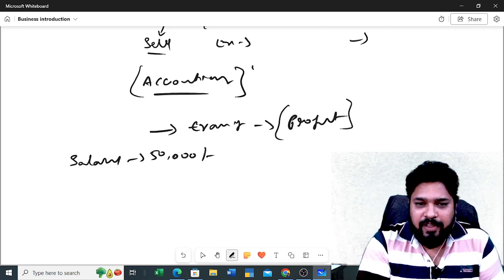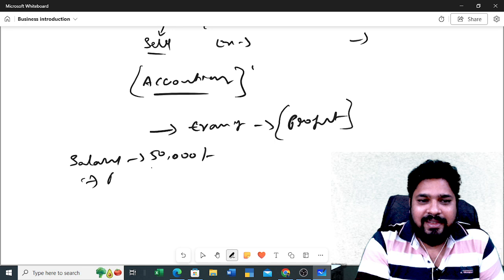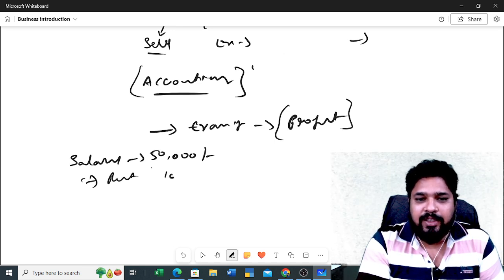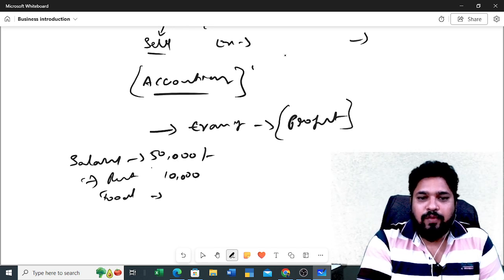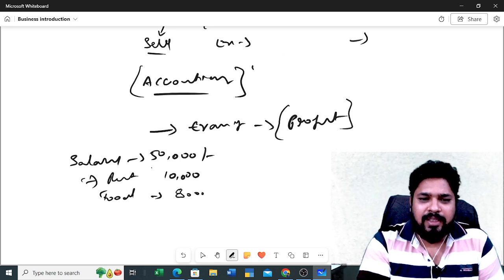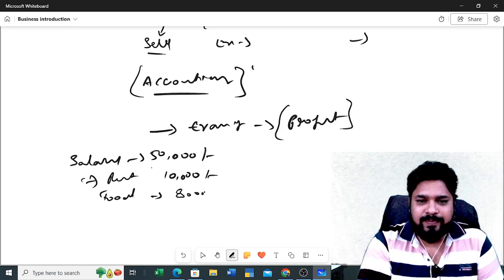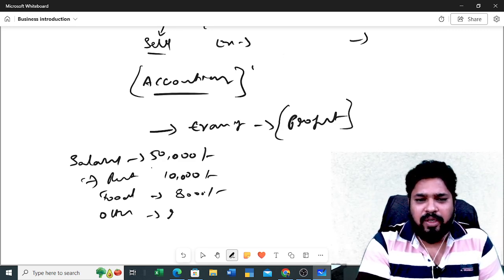I am receiving 50,000 as monthly salary. I have some rent expense of 10,000. Food expense, 3,000, or you can take 8,000 as food expense. Other expenses amount to around 20,000.